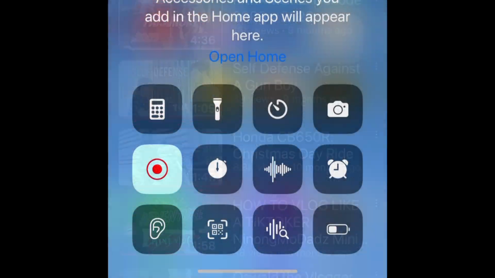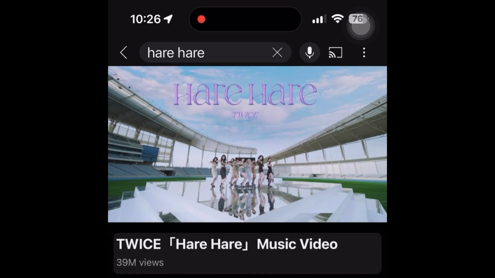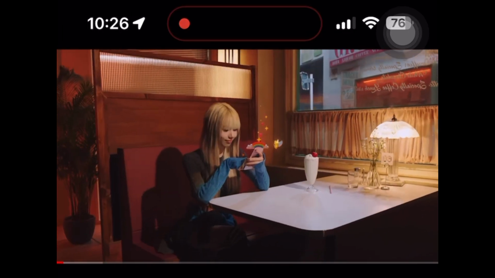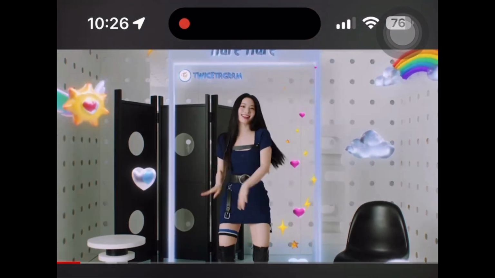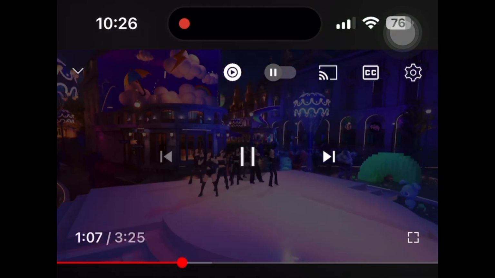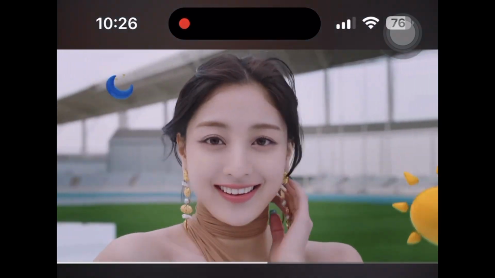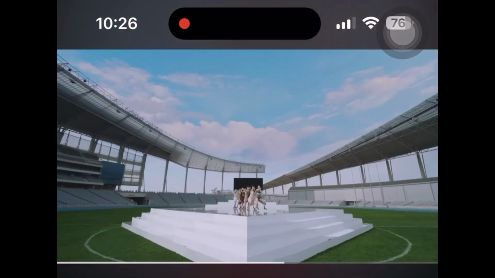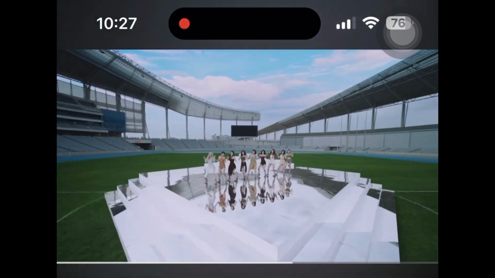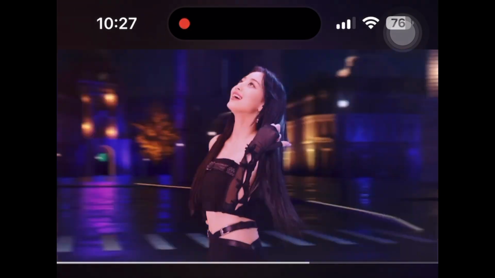Step 1. Open your YouTube app and screen record your favorite song. You could either record the whole song and trim it later, or you could just select the part you love. Just like this one. So once you're done choosing, go to the second step.